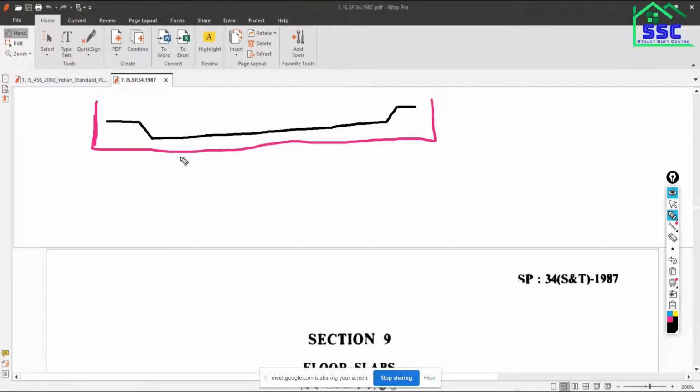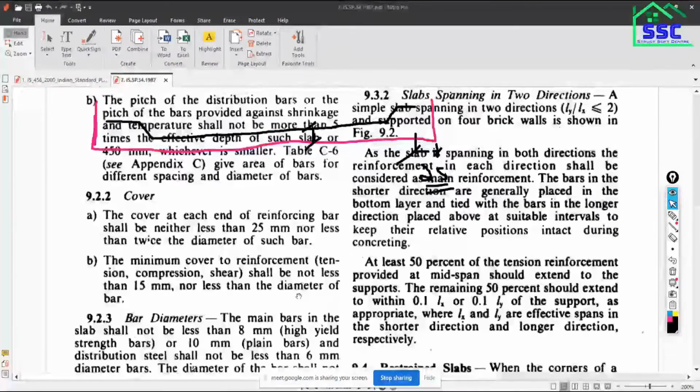Along the shorter span we are looking at this section. So how much side cover you have to maintain? We are talking about the side cover, not the bottom cover. So the side cover that should be maintained should be minimum 25 mm. That is specified by the code.